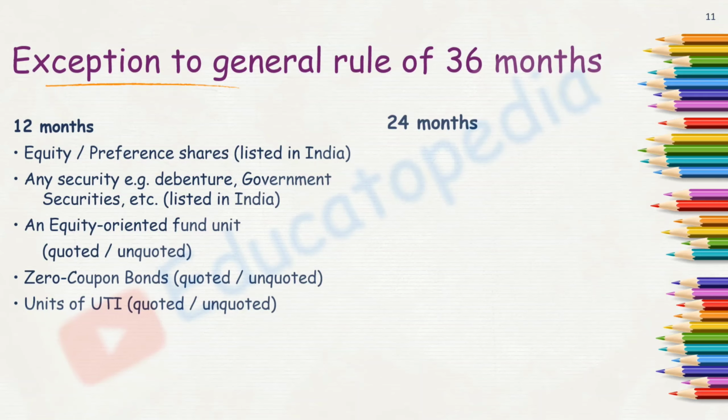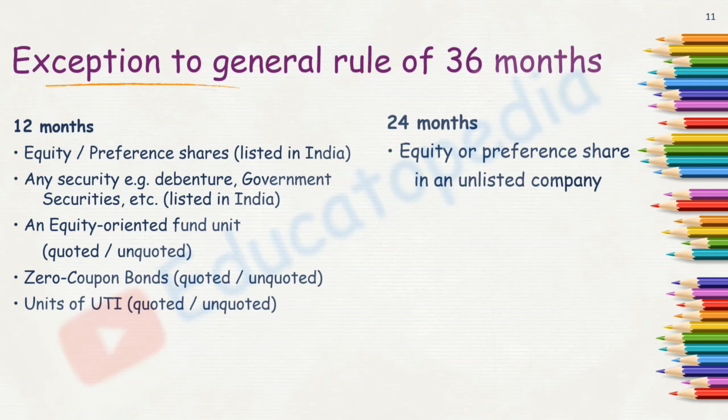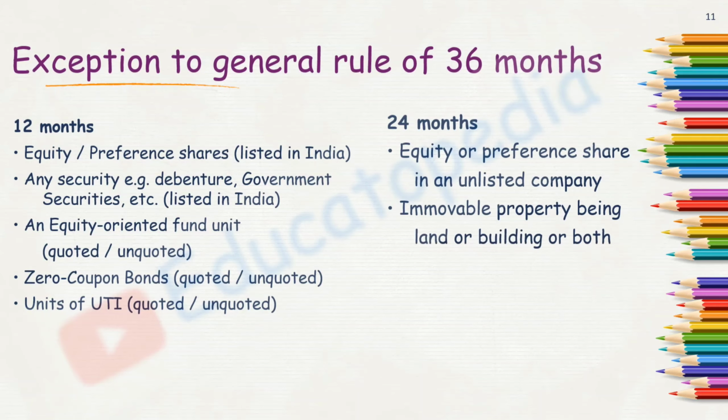Now moving on to the next part of the exception, that is the 24 months category. Here we have equity or preference share. Now you will say here also we have equity and preference share, here also we have equity and preference share. The basic idea behind this 24 months is when it is in an unlisted company. Further, we are having an immovable property being land or